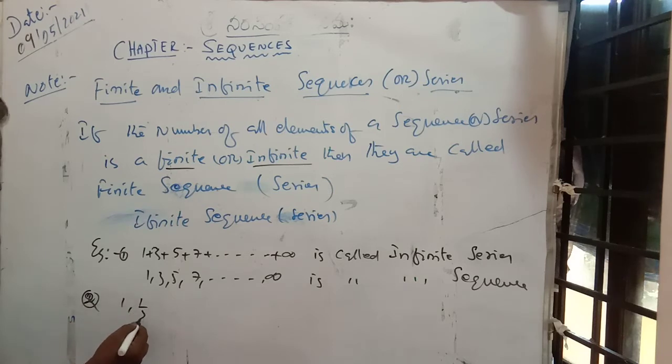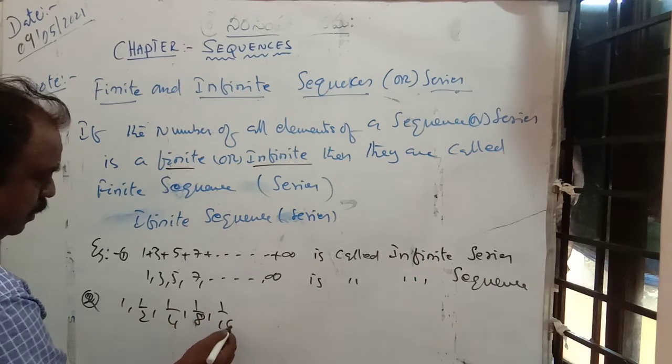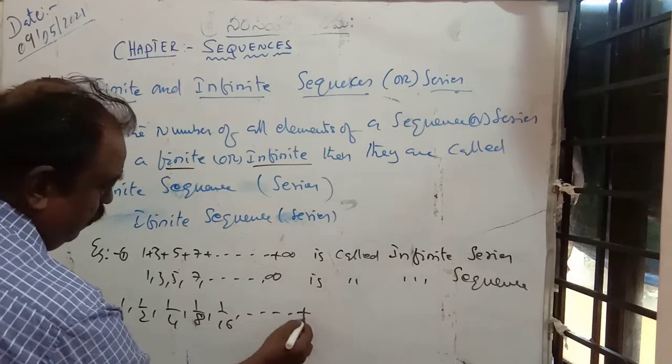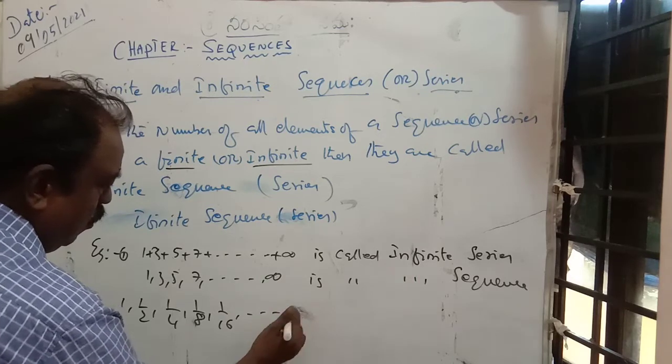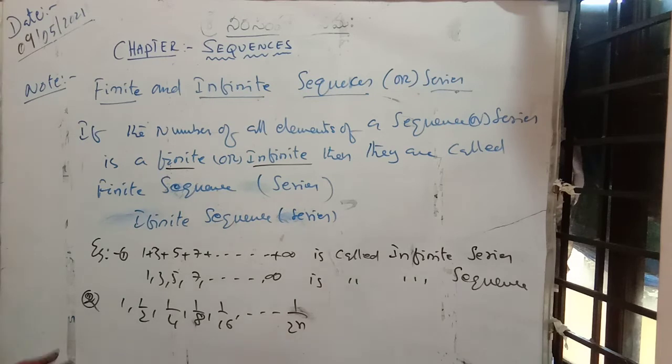1, 1 by 2, 1 by 4, 1 by 8, 1 by 16, and so on up to 1 by 2 power n. Okay? It's a different one. I am giving a different one. You see, here 1 by 2. The pair of first successive terms, a pair of 2 terms.